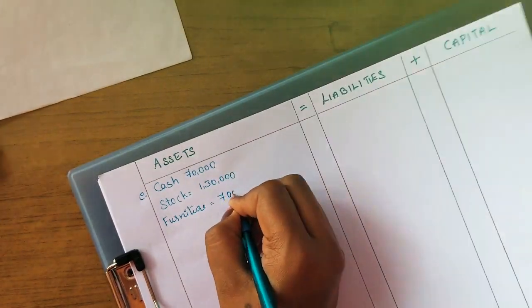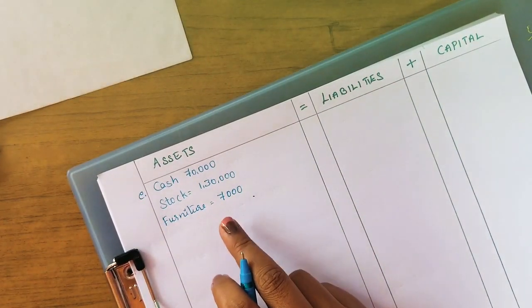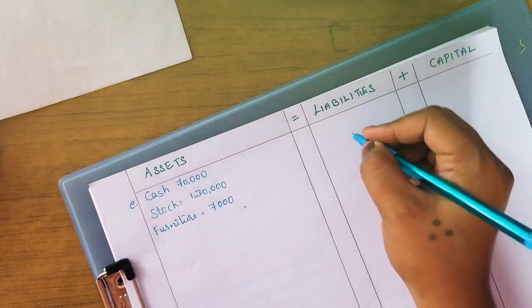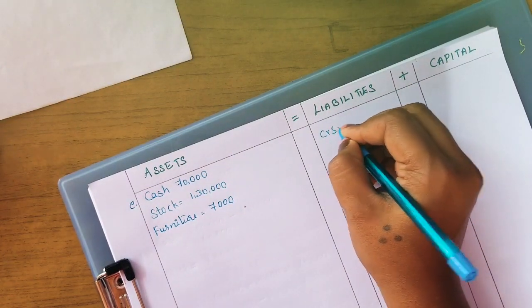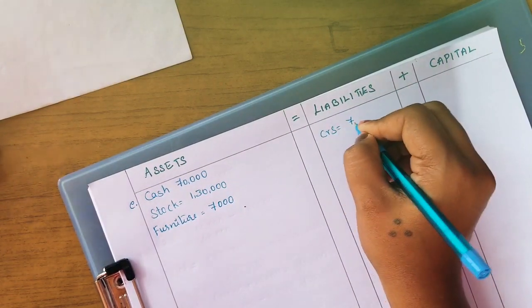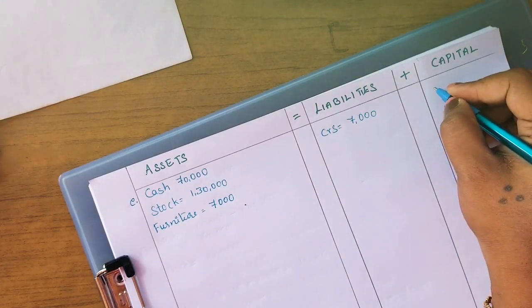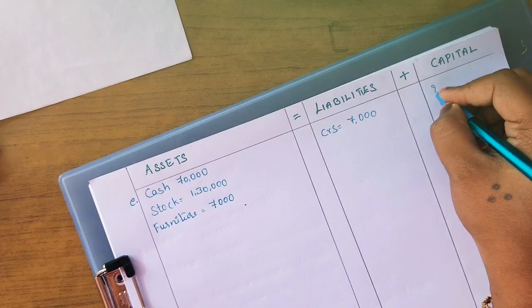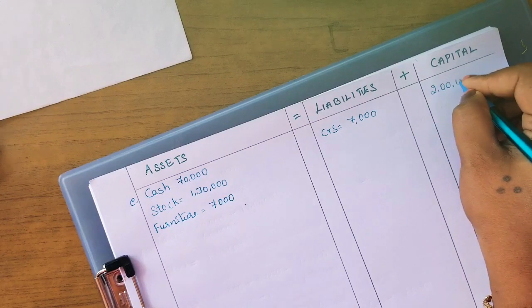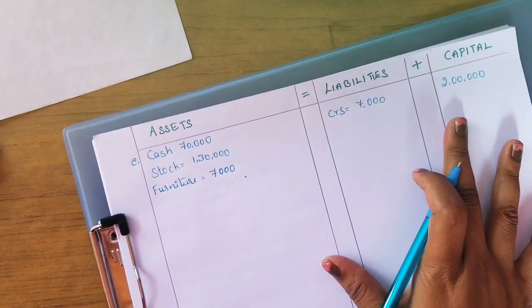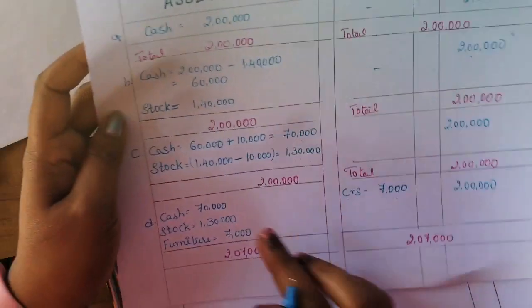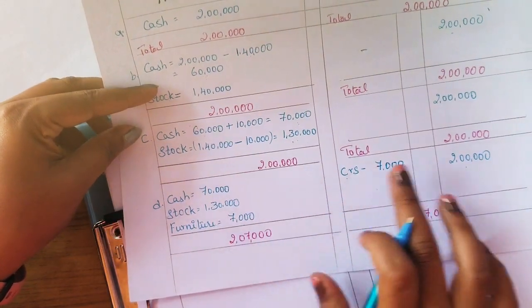So this is the balance what we had. And here creditors also we have 7,000. And capital we had 2 lakhs. Okay. This was the final balance which we got in the previous transaction.